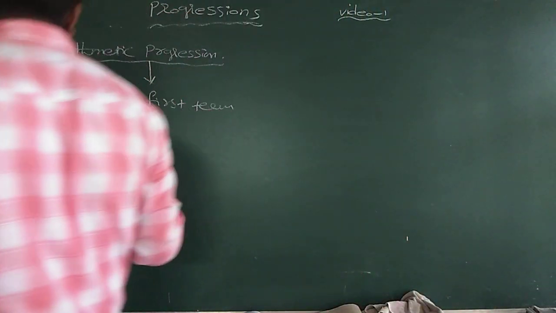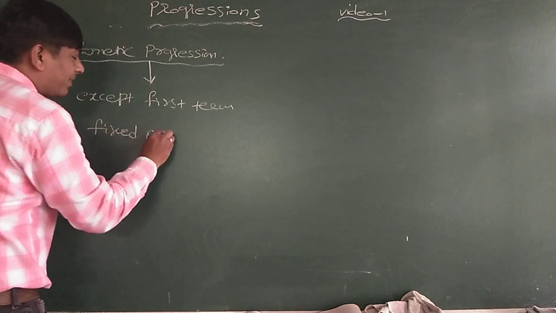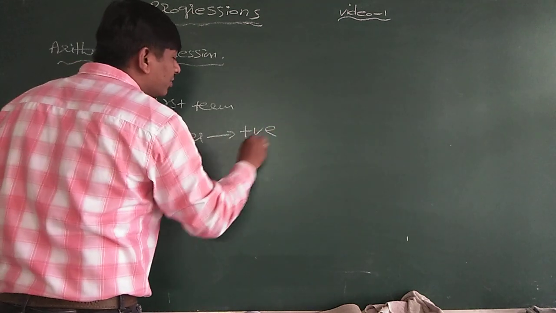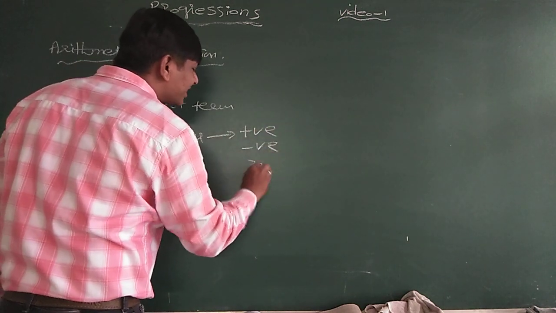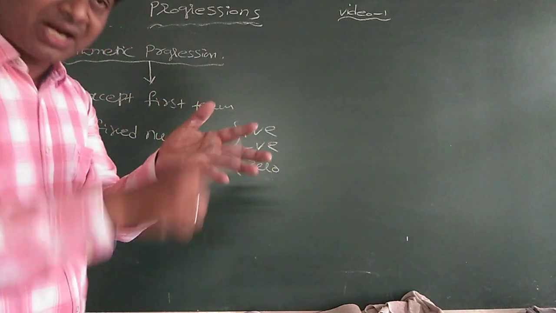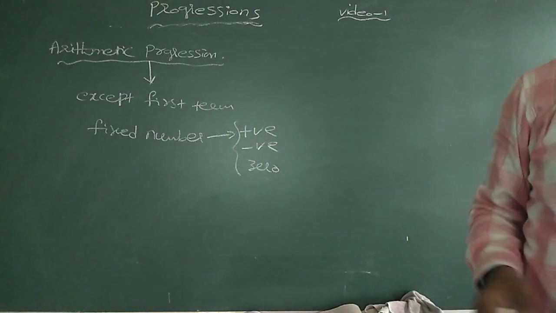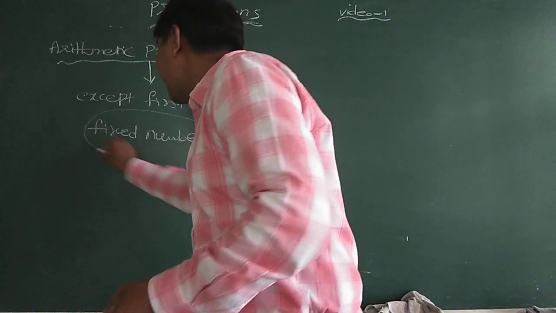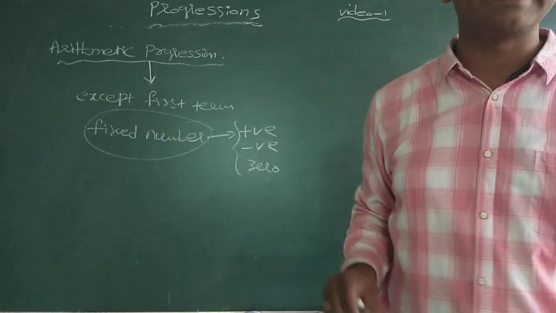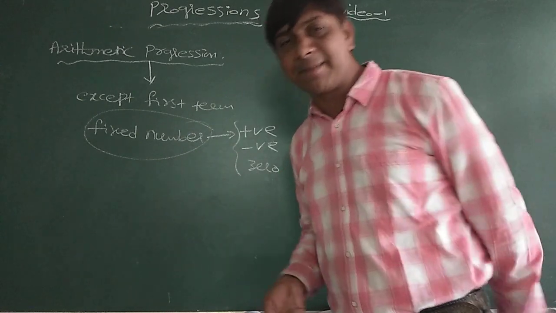Here you are adding a fixed number. This fixed number may be a positive number, a negative number or zero. The fixed number that you are adding is called the common difference. Why we call it a common difference, I'll tell you now.